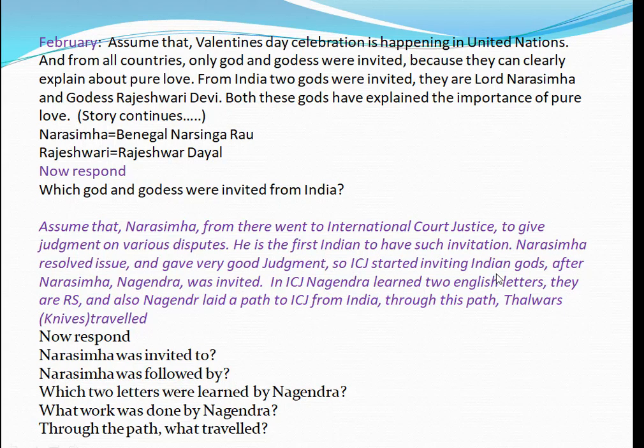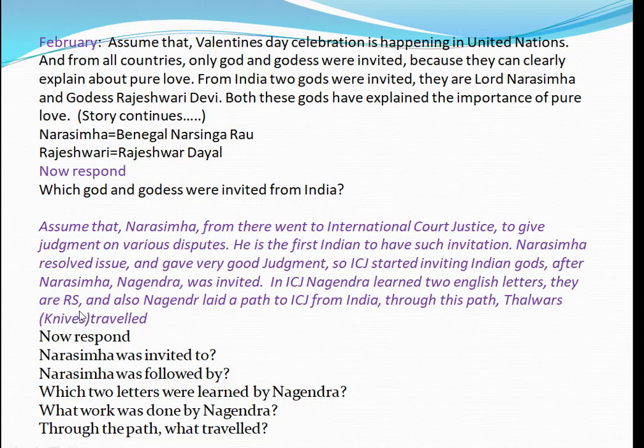So a person already came, Narasimha, he gave a very good judgment, Narasimha god, and let us invite some more Indian gods. After Narasimha, Nagendra was invited, another god from India, to the ICJ. The god is Nagendra. In the ICJ, Nagendra learned two English letters, because Indian gods don't know English, so he learned two English letters. What are those two English letters?